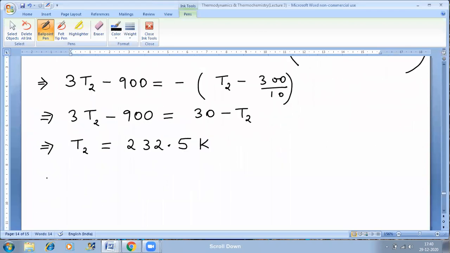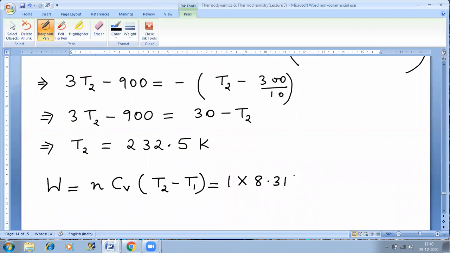Now calculate the value of work done. R is 8.314, sorry, Cv is 3R. So 3 into 8.314.